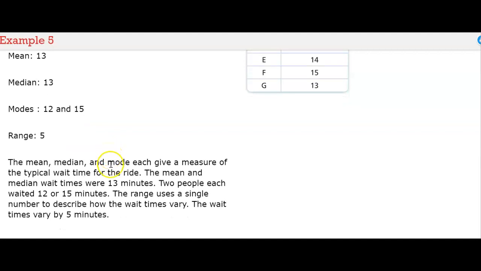The mean, median, and mode each give a measure of the typical wait time for the ride. The mean and median wait times were 13, so we had the same number of minutes for both. 2 people each waited 12 or 15 minutes. The range uses a single number to describe how the wait times vary. So the wait times varied by about 5 minutes.